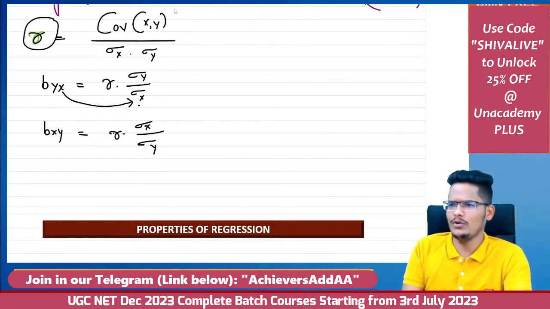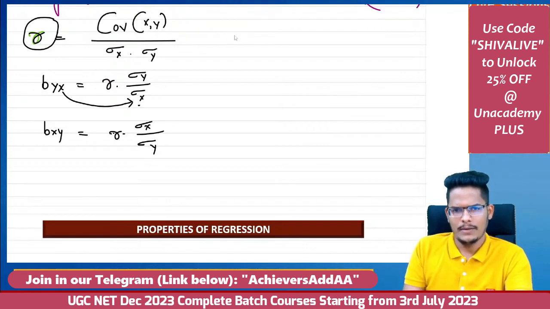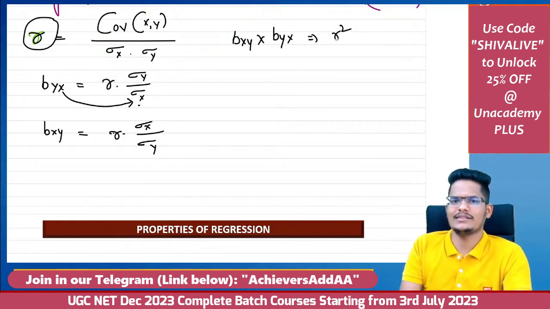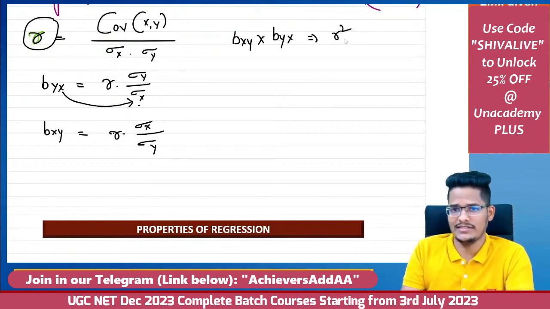But here we know very well, bxy into byx is equal to r square, which is the coefficient of determination.